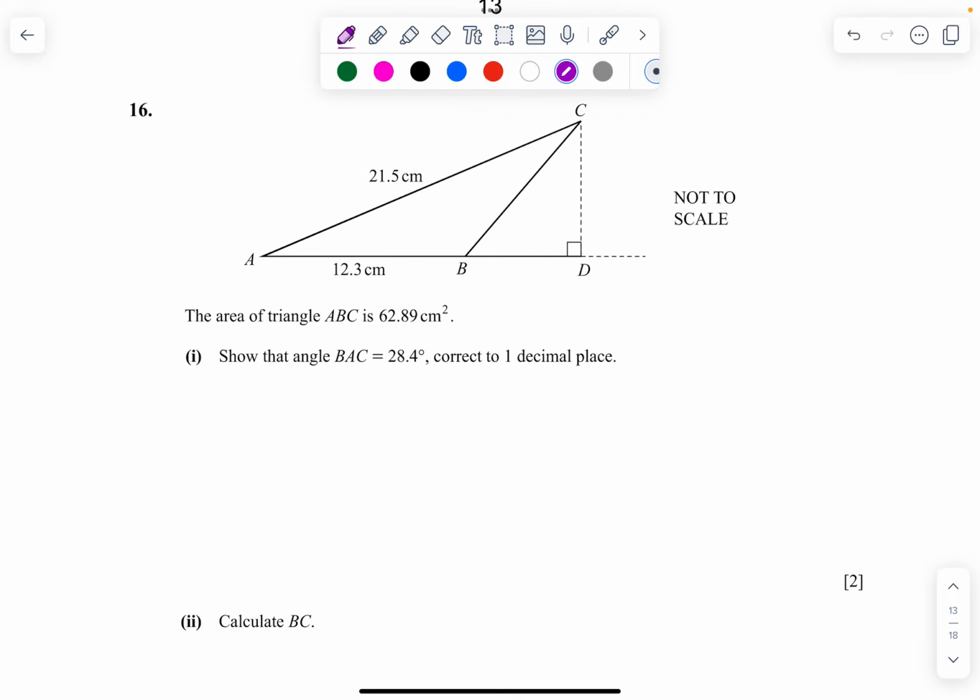Question number 16. The area of a triangle is 62.89 centimeters square. Show that angle BAC equals 28.4, correct to one place of decimal. So 28.4 to one place of decimal. So for the area of BAC, this particular angle, area equals half AB sine C.